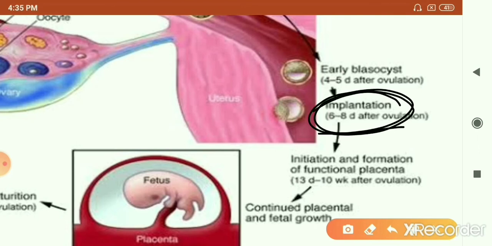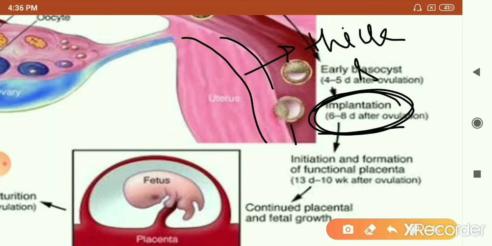Since every month the ovary releases a single egg, and the uterus has to receive the developing embryo, every month the uterus also prepares itself to receive the embryo, whether fertilization happens or not. For receiving the embryo, if fertilization has happened, the uterine wall every month will become thick, spongy and richly supplied with blood vessels, because it has to receive the embryo, right?